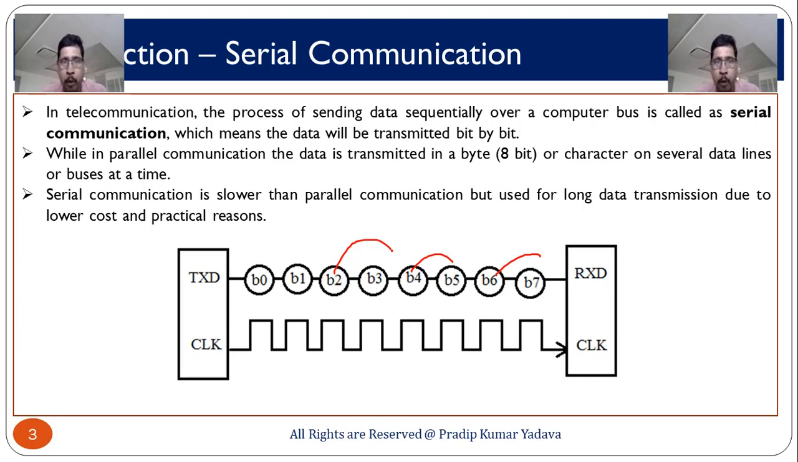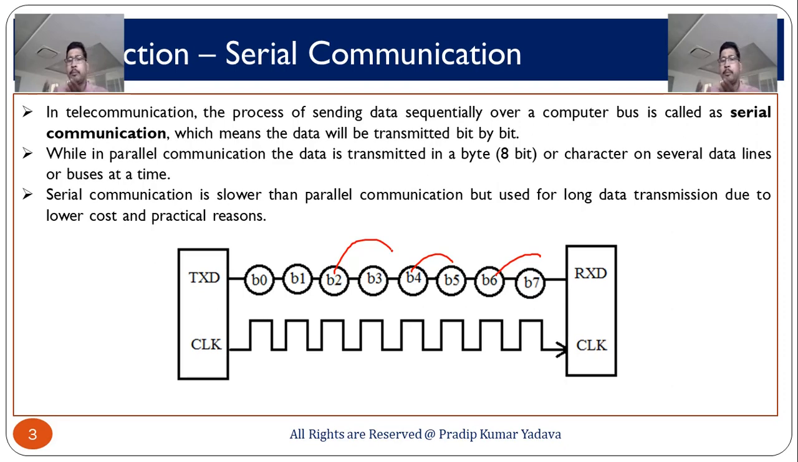When we are talking about parallel communication, in case of parallel communication you can transmit 8-bit data, 16-bit data, 32-bit data at a time by using several data lines. Using several data lines means suppose you have to transmit 4-bit data, then you require 4 data lines. If you want to transmit 8-bit data, then you require 8 data lines. Then when we are dealing with transmitting 16-bit data, we require 16 lines.